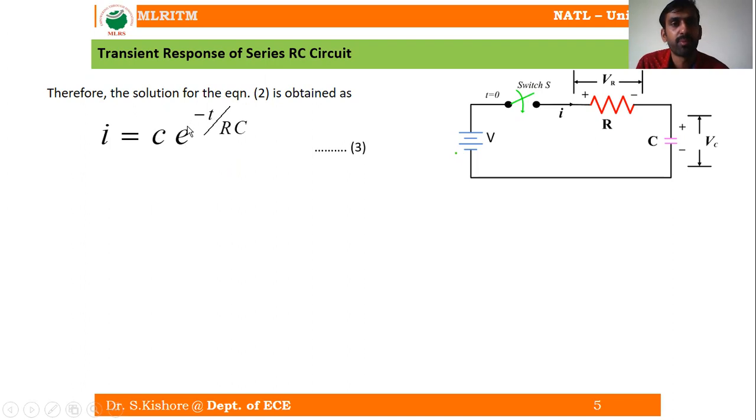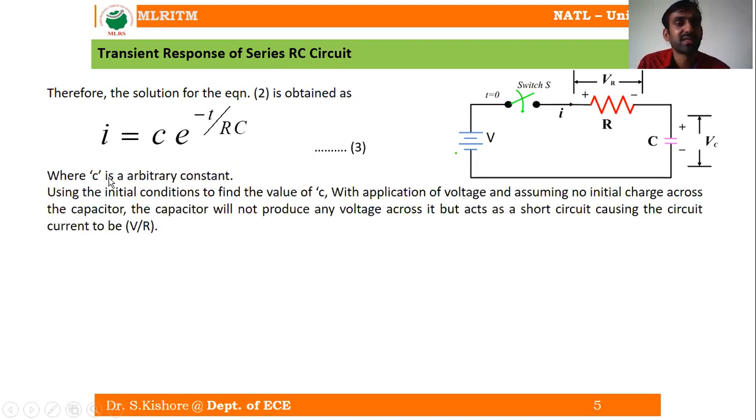Now you have to remember one point: here the c is nothing but the arbitrary constant. This is the small letter c and this is the capital letter, the capacitance, and this is the arbitrary constant. But don't confuse between these two c's. If you want, you can rename it as k also, no problem, to avoid the confusion. Right? So now our task is to find the value of the arbitrary constant c.